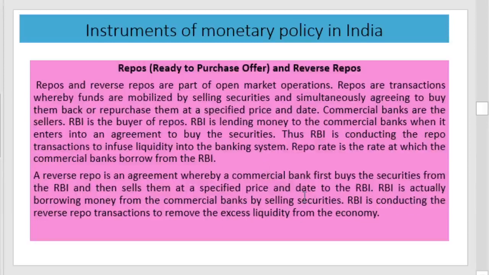And the fourth important instrument is repo and reverse repo rate. Repo is the ready to purchase offer. This repo and reverse repo are part of open market operations, or are similar to open market operations. Here also, selling and buying by the central bank is used to control the money supply in the economy. But there will be some clauses, that is the ready to purchase offer and the reverse repo transactions. What is a repo transaction?